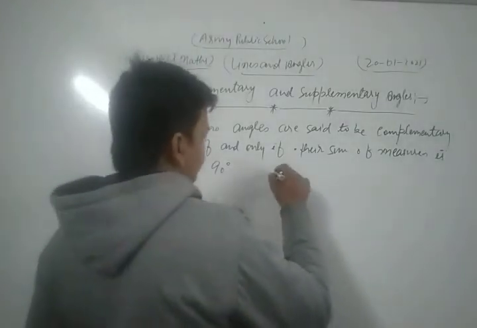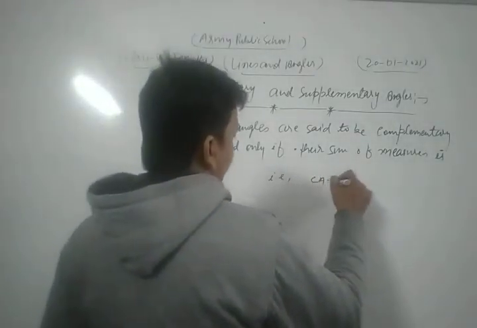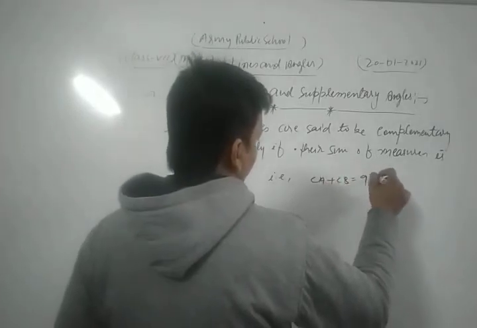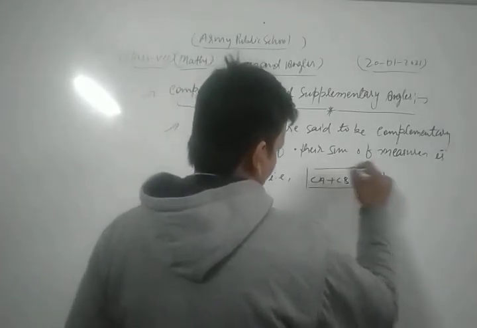That is, angle A plus angle B is equal to 90 degree.